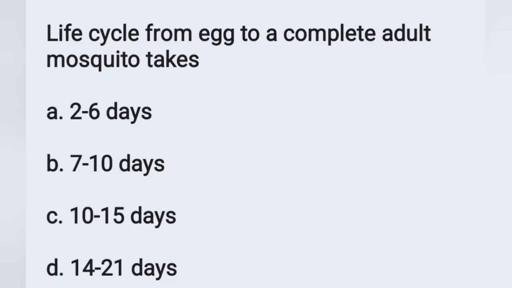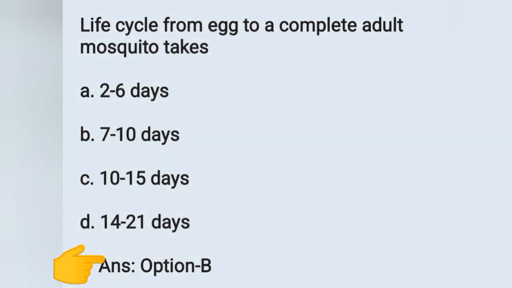And the next question. Life cycle from egg to a complete adult mosquito takes options. Option A, 2 to 6 days, option B, 7 to 10 days, option C, 10 to 15 days, option D, 14 to 21 days. Our question is, the life cycle of a mosquito, that is from egg hatching to an adult mosquito, takes how many days? It takes about 7 to 10 days. Option B is the correct answer.